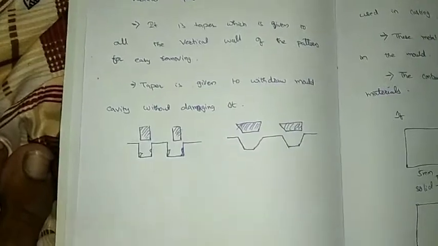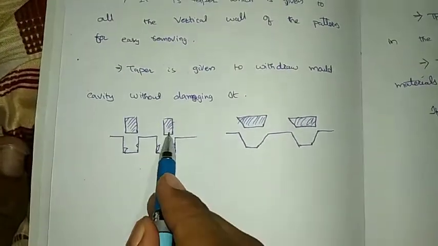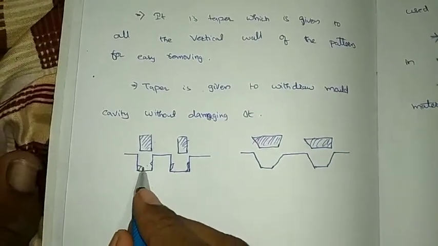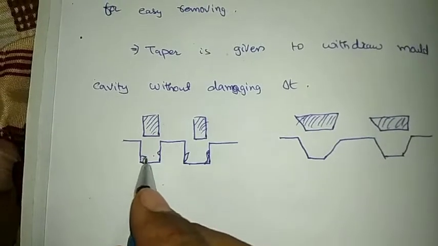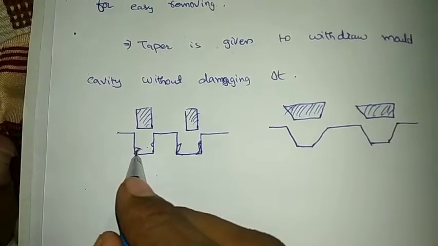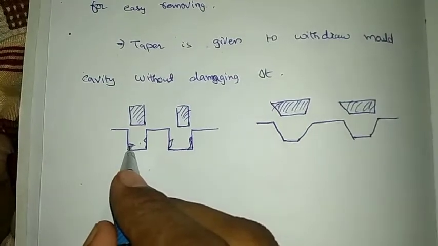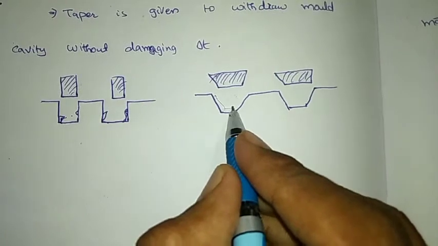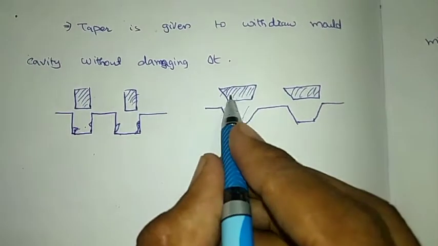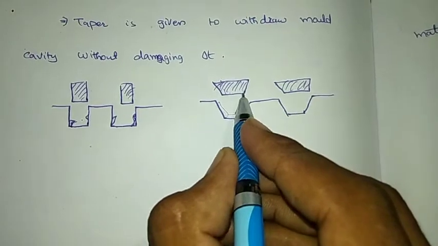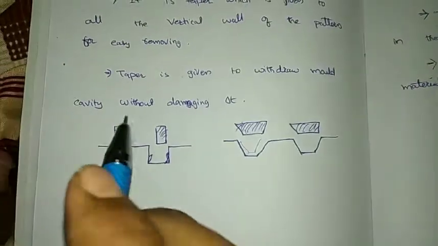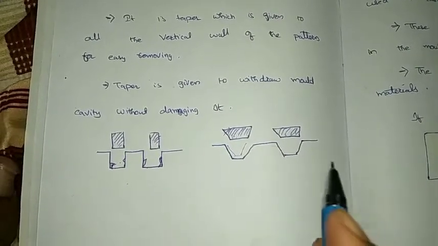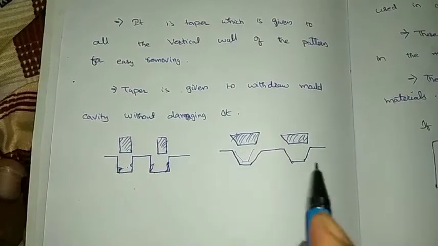Let us see one example. This is the pattern and this is the product. If we don't give taper, the pattern gets damaged like this. Some damage will occur. To overcome this defect, we give taper. In this we see, after this we get this product. If we machine this product, we will get the desired shape. That's why we give taper and draft allowance for all the vertical walls that we cast in sand casting.